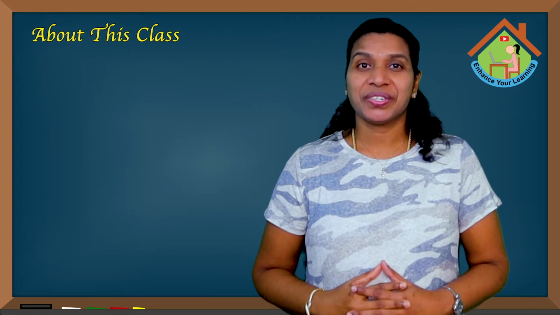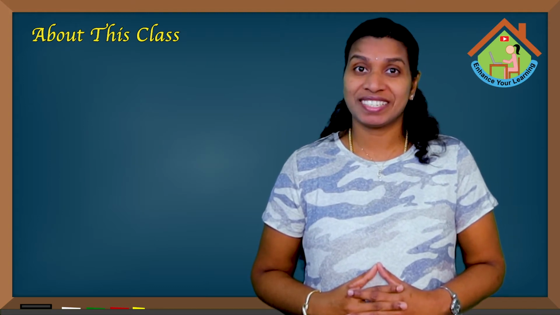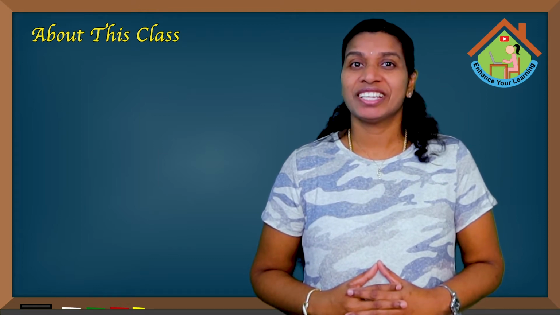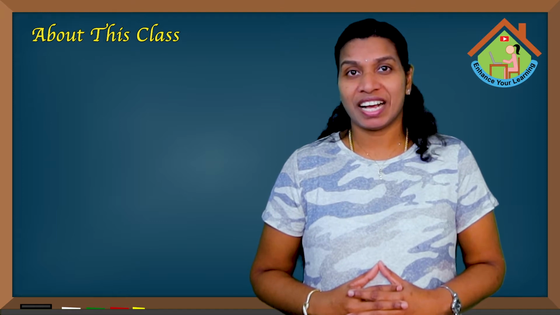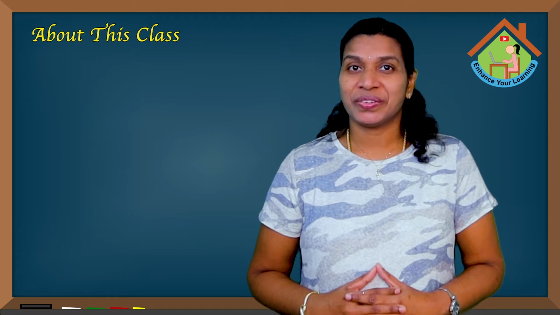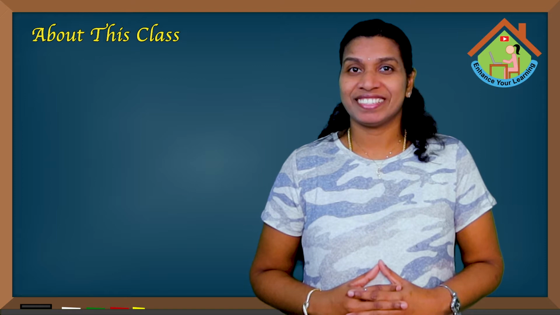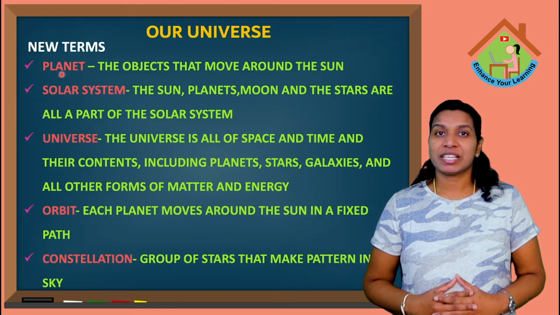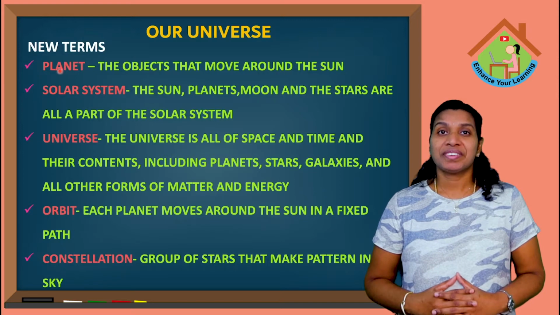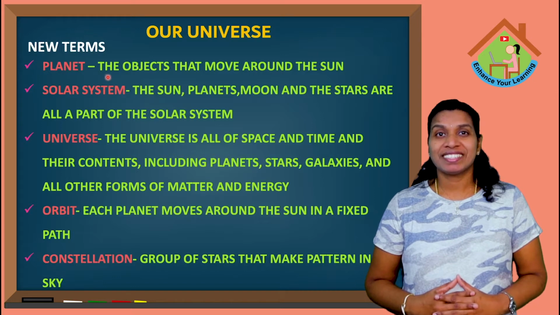In this class, we are going to see some of the new terms which I am going to use throughout this lesson: the planets, Earth, Sun, Moon and the stars, and some additional points regarding this lesson. Okay kids, can we move on to the lesson? Yes. First, let us see some of the terms which we are going to use in this lesson. First one is planet. What do you mean by planet?